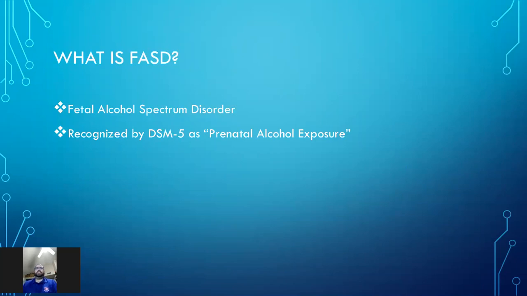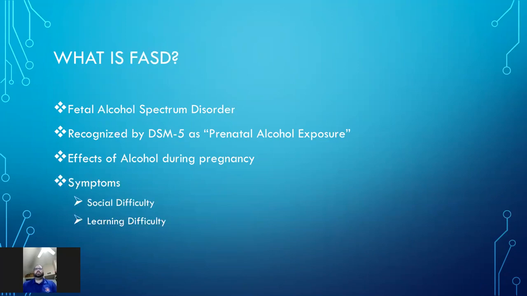Now, this is not an official diagnosis recognized in the DSM-5. However, it is in part of the manual as being an area that requires more research. And it is labeled currently as prenatal alcohol exposure. Now, alcohol has several effects on the fetus. During the first trimester, alcohol impacts brain cells. And in the second trimester, you begin to see facial deformities appear. Finally, in the third trimester, it impacts the hippocampus, where the brain's long and short-term memory is stored.